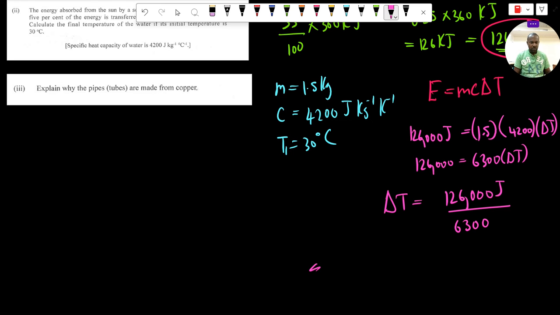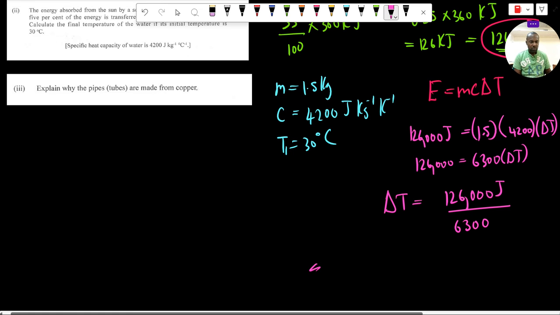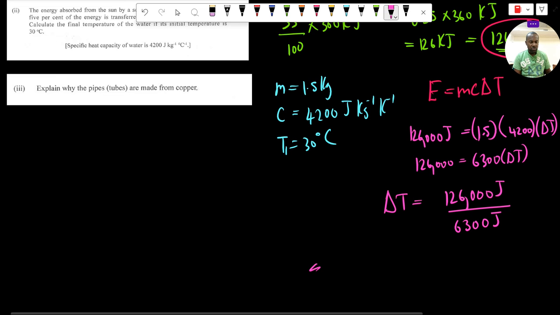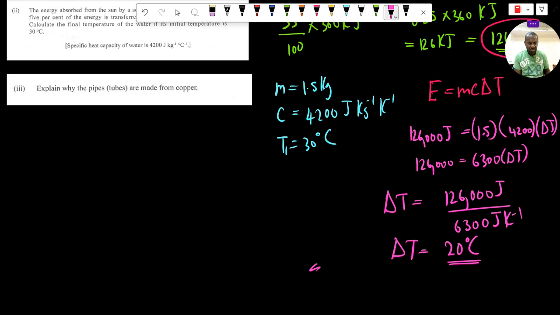Taking out the joules, that would be mass in kilograms times specific heat capacity, so this is joule per Kelvin. So delta T is equal to 126,000 divided by 6,300, and that actually looks like 20. So delta T is equal to 20 Kelvin, or we can say 20 degrees Celsius, because it will be the same when we're talking about temperature change.